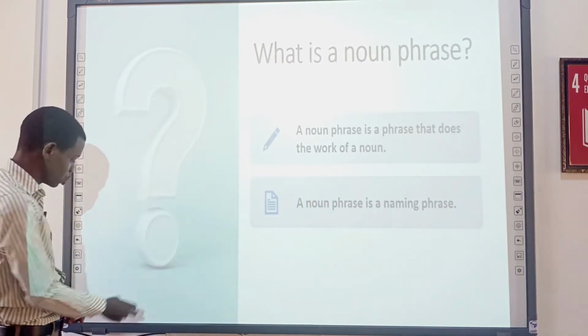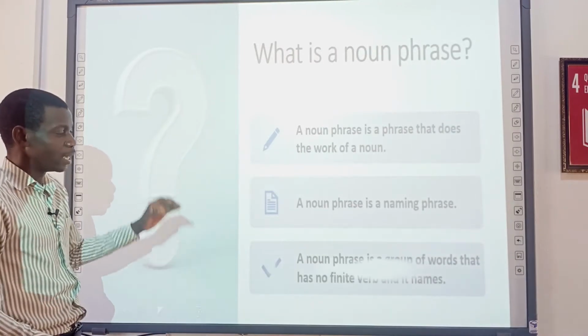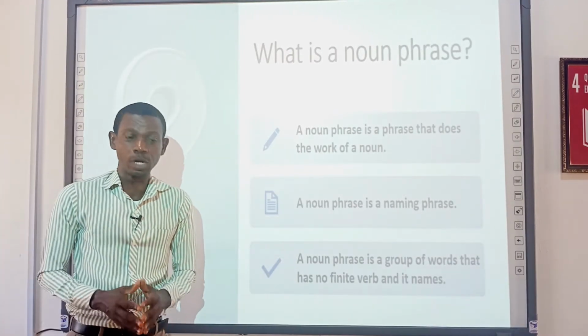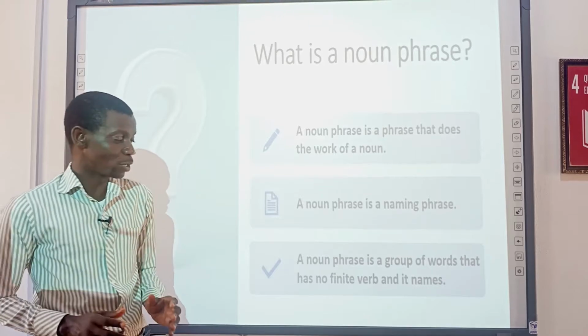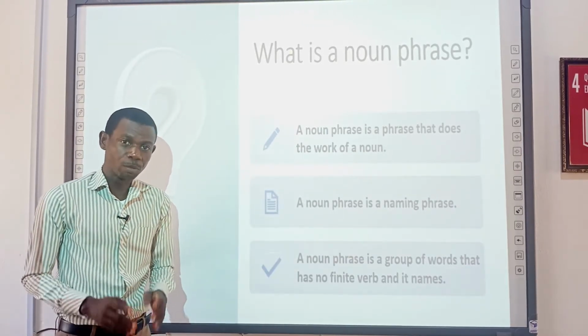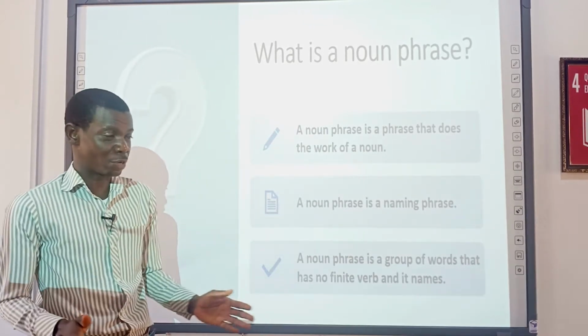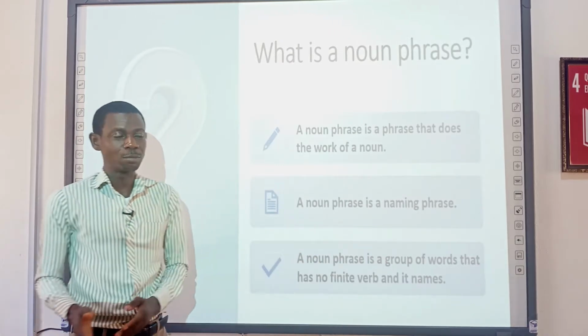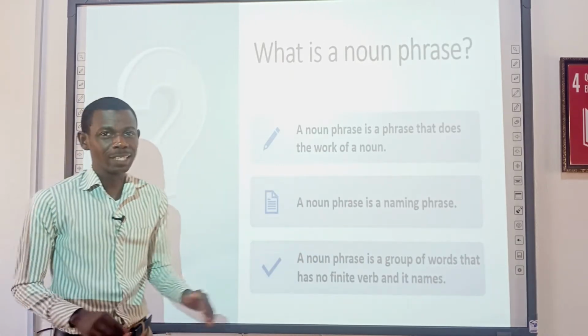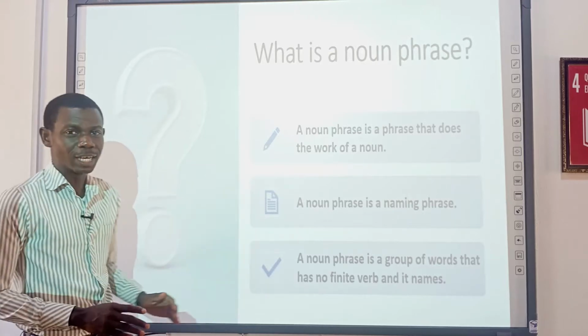And that is the next definition that we have here. A noun phrase is a group of words that has no finite verb and it names. Okay, remember a phrase is a group of words that has no finite verb. So when it becomes a noun phrase, then it names. So these three definitions can work for you effectively anytime, any day.